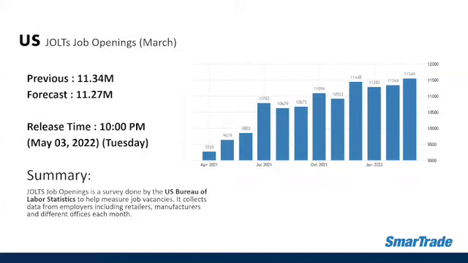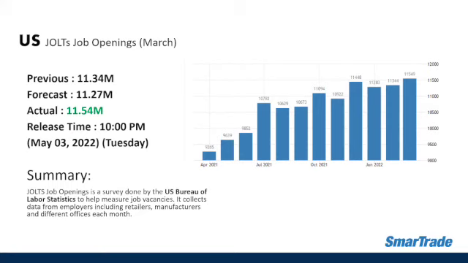Next things, we have the JOLTS job openings for US for the month of March. So the previous data was 11.34 million, and it's being forecasted slightly lower, around 11.27 million, and the release time yesterday was 10 p.m. during the US session. And the actual data was 11.54 million, which is better compared to the market forecast and the previous data as well.